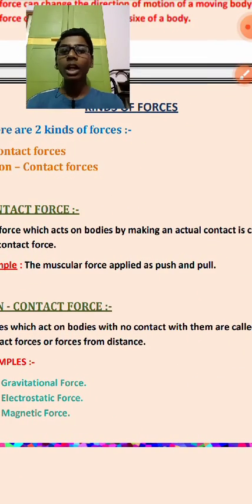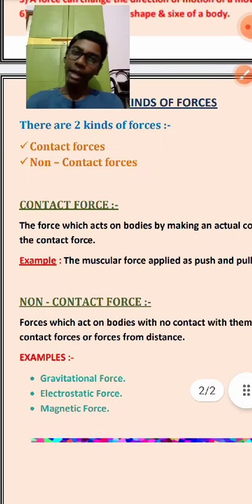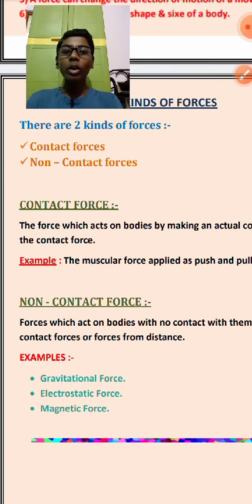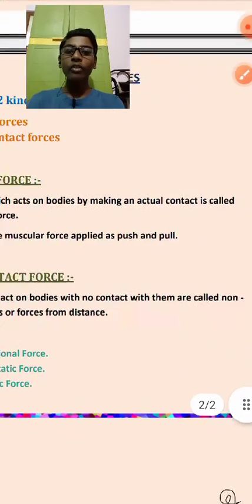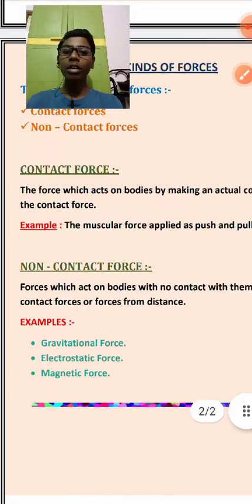Now we come to the second kind, non-contact forces. Forces which act on bodies with no contact with them are called non-contact forces, or forces from a distance.